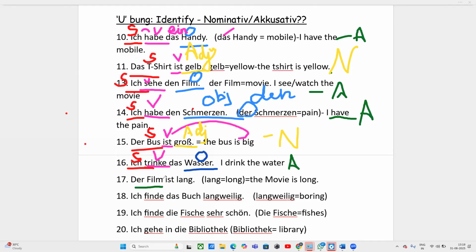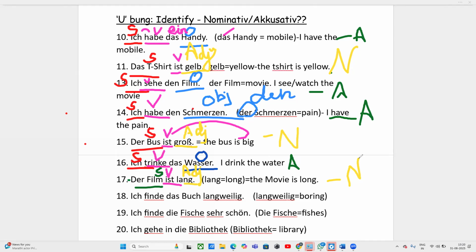So movie will become your subject. Movie article is there. It is masculine. Hence nominative masculine is der. The verb here that we are using is ist. So ist is the verb and lang is long. Long is an adjective. Please write it. Hence, in this sentence, der Film ist lang, only one thing. So, what is the final answer? The final answer is it is a nominative sentence. Clear?